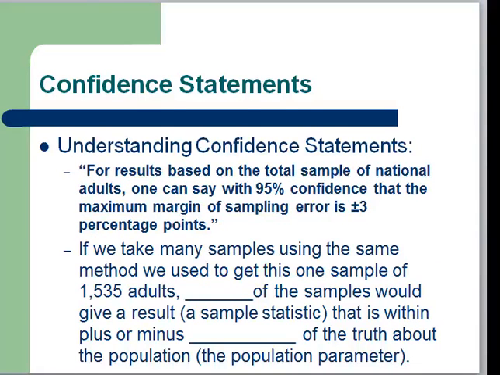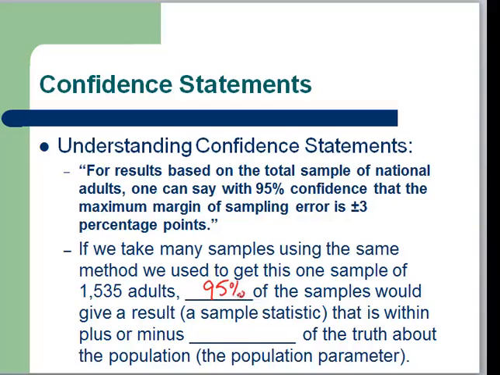Let's try to understand what this 95% confidence means. So going back to the survey, it was stated that for results based on the total sample of national adults, one can say with 95% confidence that the maximum margin of sampling error is plus or minus 3 percentage points. So if we take many, many samples, like we did with the Reese's Pieces, using the same method that we used to get this one sample of 1,535 adults,